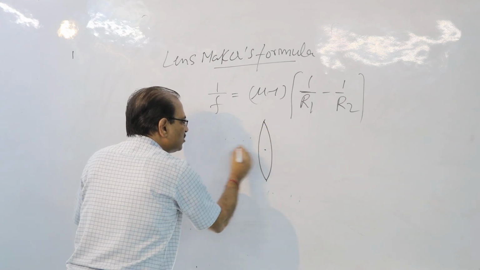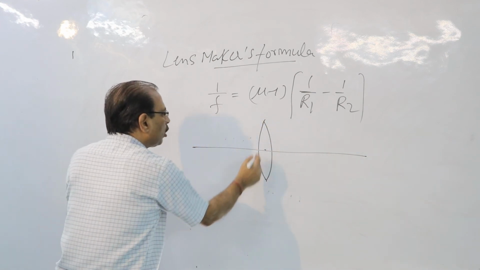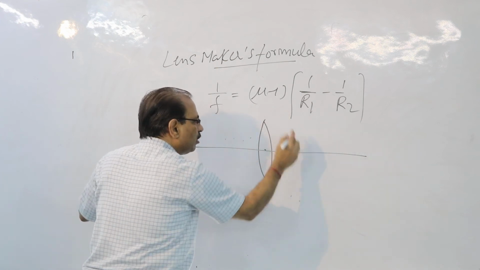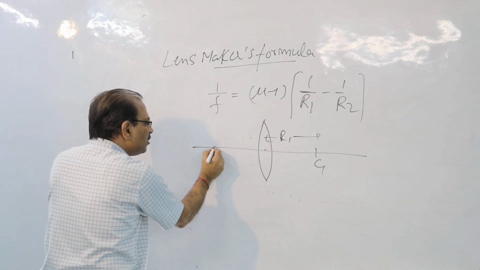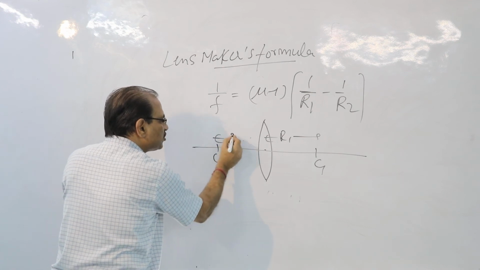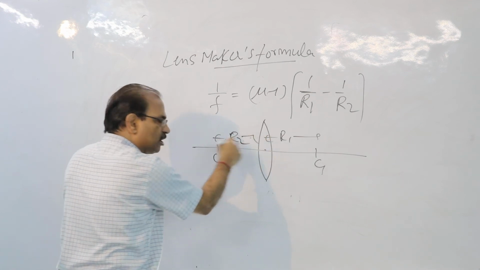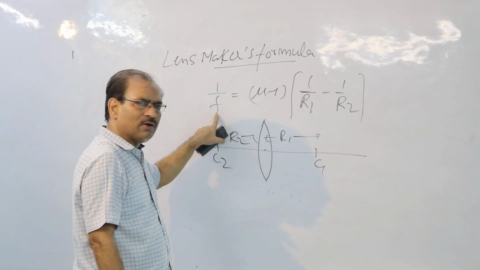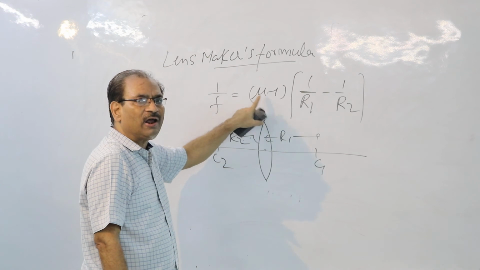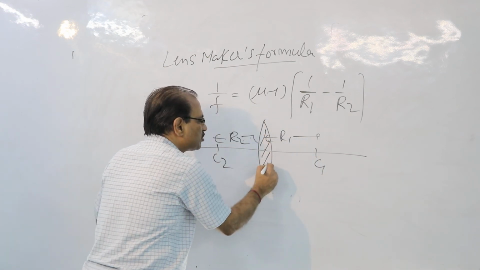Suppose it is a convex lens, it has two surfaces. Number 1, let it be R1, the center is here, C1. Let it be center number 2, C2, let it be R2. The radius of curvature for the second face, let it be like this. F is the focal length and mu is the refractive index of this lens.